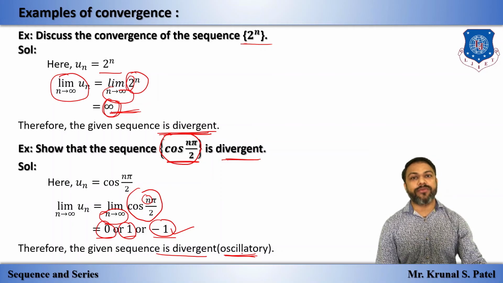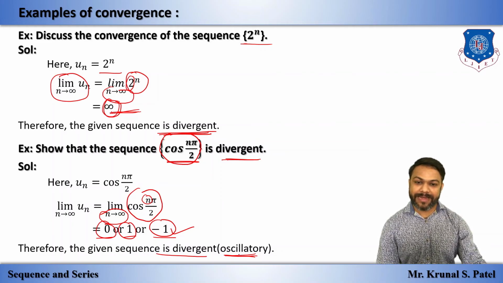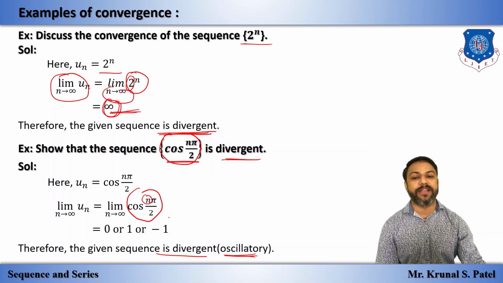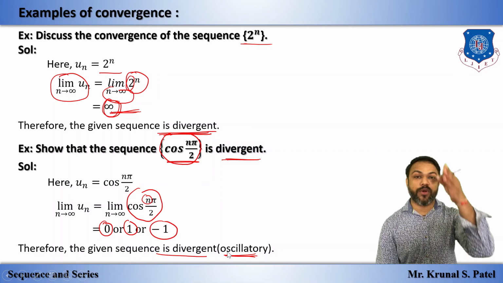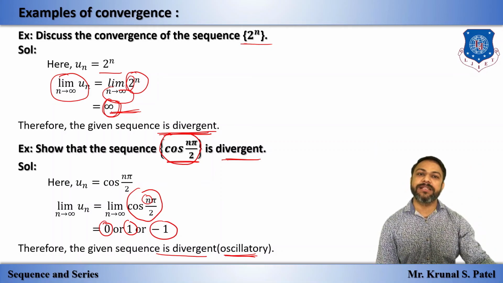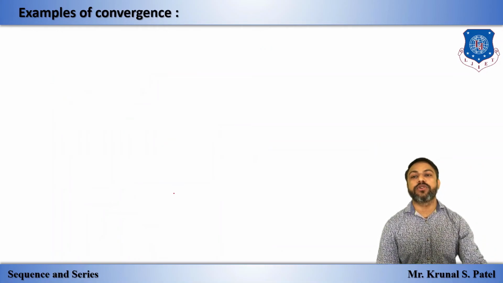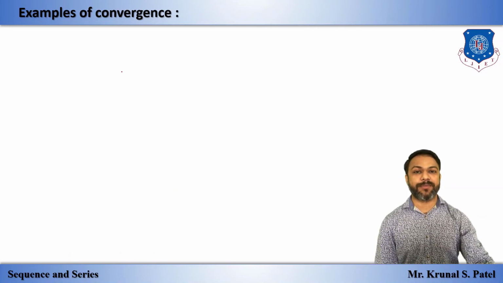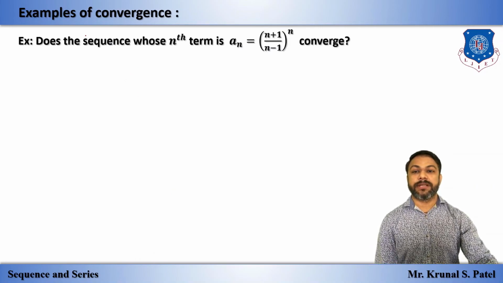The particular word for this kind of divergence is oscillatory, when the answer is finite but has more than one value, and the answer is either of these three. And we have seen the oscillation in the graph.